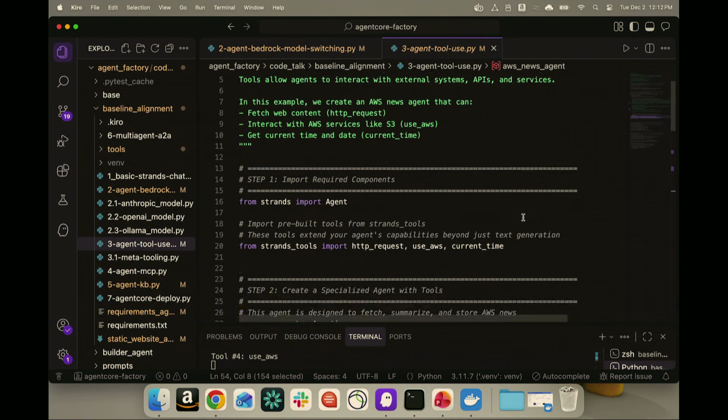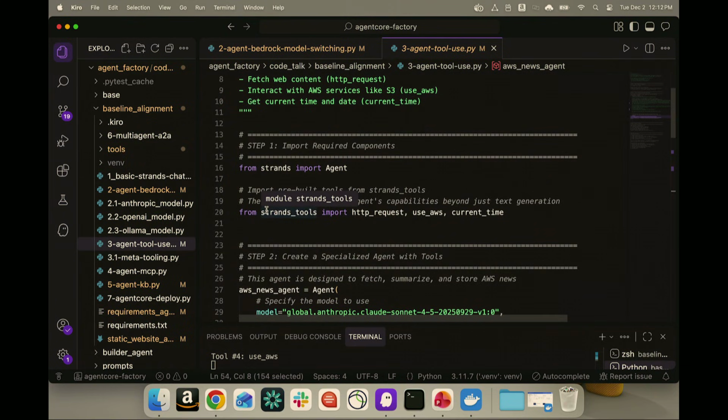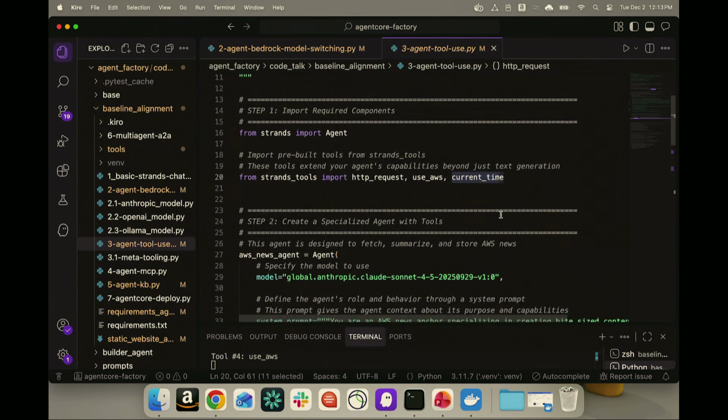The difference in this case is I'm going to import some tools from Strands. Strands provides a set of various tools, and we'll give you access to what different tools it supports out of the box. HTTP request will allow it to access the internet. Use AWS will give it the ability to use Boto 3 libraries so that it can interact with our AWS environment. And current time gives it an understanding of what date and time it is today. So it goes back a week and finds what AWS released.